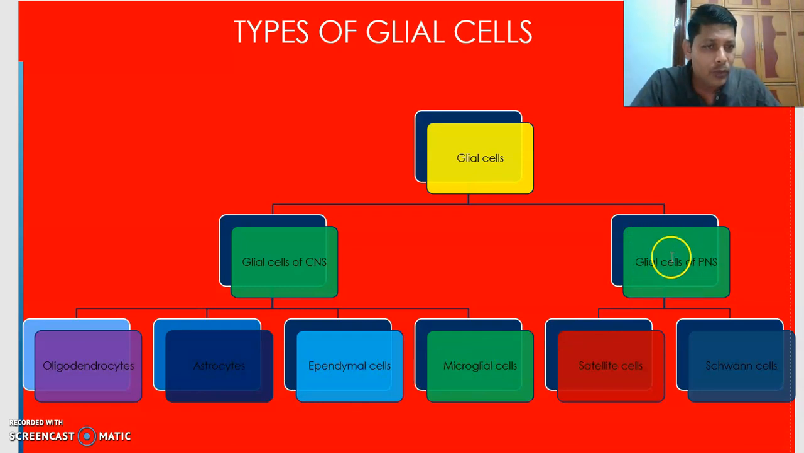And what are the neuroglial cells of the peripheral nervous system? Satellite cell and Schwann cell. What are the glial cells of the CNS? Oligodendrocytes, astrocytes, ependymal cells, microglial cells. And in the PNS, satellite cell and Schwann cell. Right.